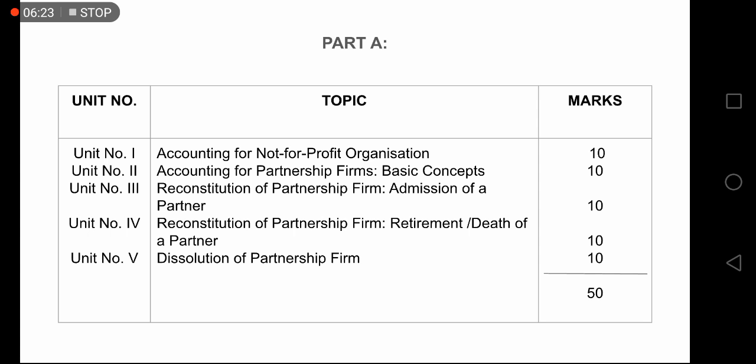Now the total of this Part A is 50. Your syllabus is divided into Part A and Part B. There will be two books. So Part A contains 50. Each chapter has equal weightage, so you have to focus on each chapter equally. Now we come to the next part, that is Part B.